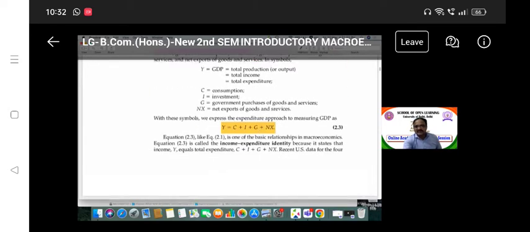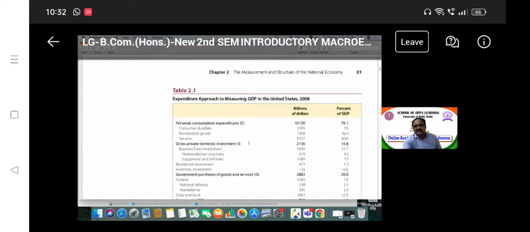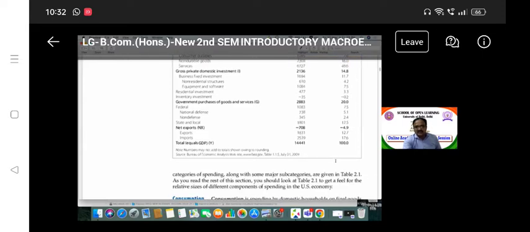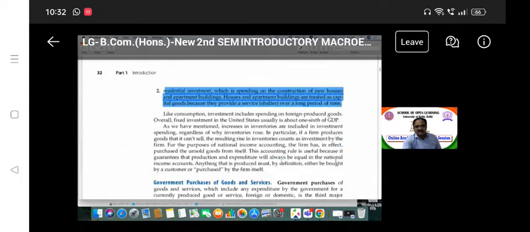This national income identity is the same for each and every method. Y is equal to C plus I plus G plus NX. This is one table where we understand the expenditure on different components: consumer durable, non-durable goods, services, gross private domestic investment, government purchase of goods and services, and net export. These are all in terms of billions of dollars and in terms of percentage. These components we will discuss in the fourth chapter.